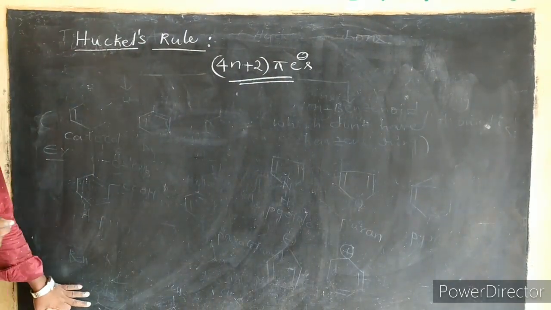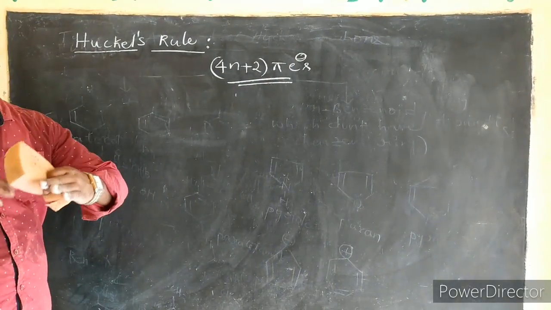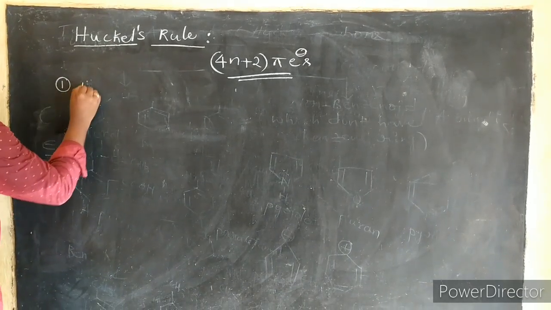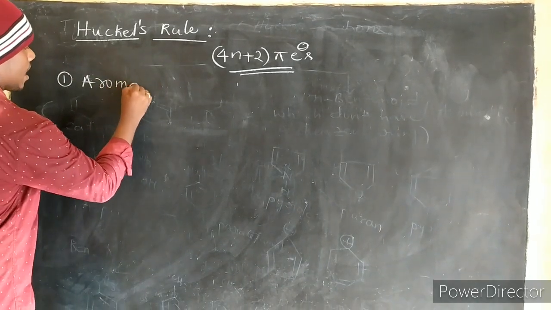Now, these compounds are classified into three types. What are those? The first one is aromatic compounds.